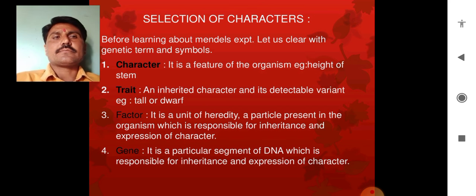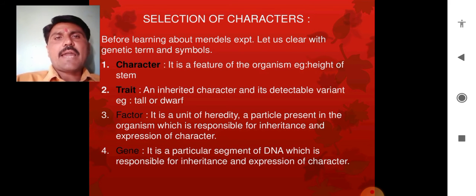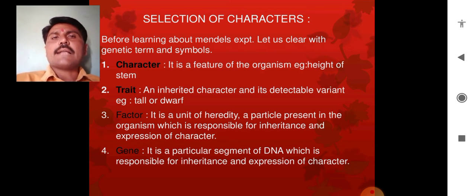Character, what is a character? A character is a feature of an organism. For example, the height of the organism, whether it is tall or dwarf. Trait, then factor. Factor is a unit of heredity. It is a particle present in the organism which is responsible for inheritance, to transmit the character, and thus ultimately expresses the character in the organism.